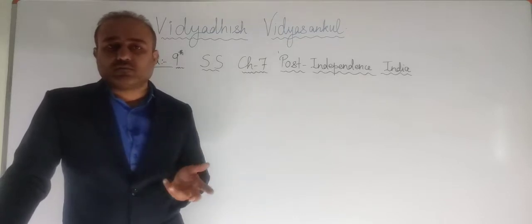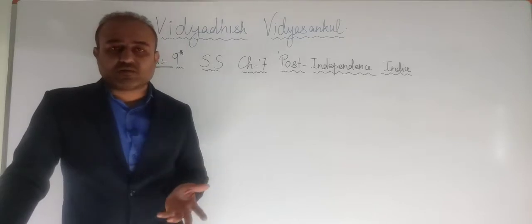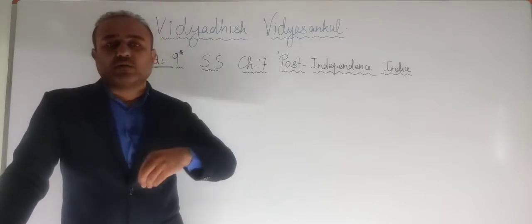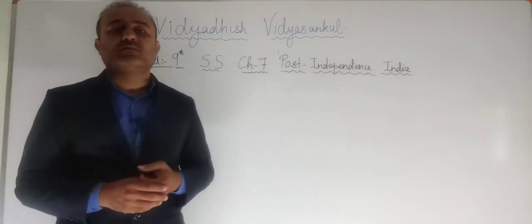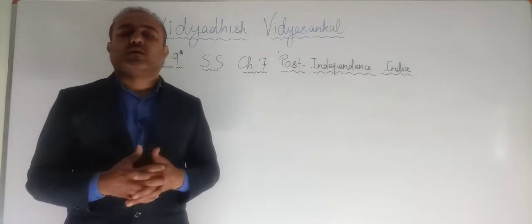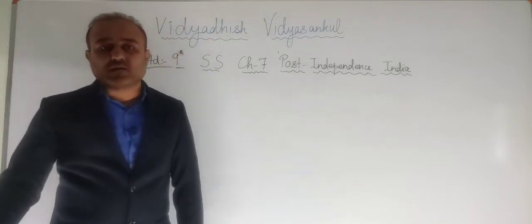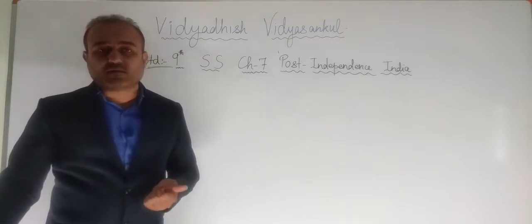So how they were convinced, or how negotiations took place with them and how they were brought under Union of India, right? So we had discussed all these points, and after all the states got amalgamated in the Union of India, still there were some colonies, right?